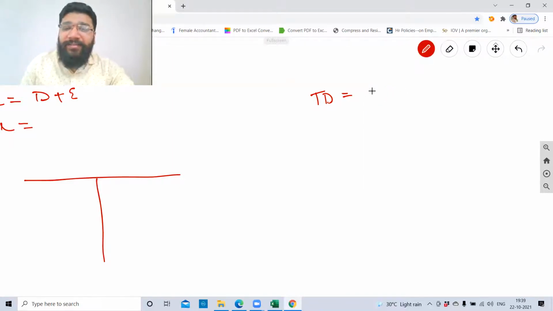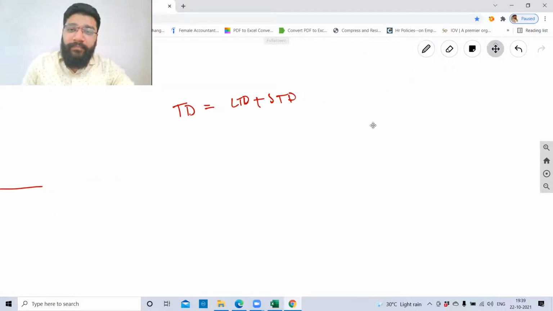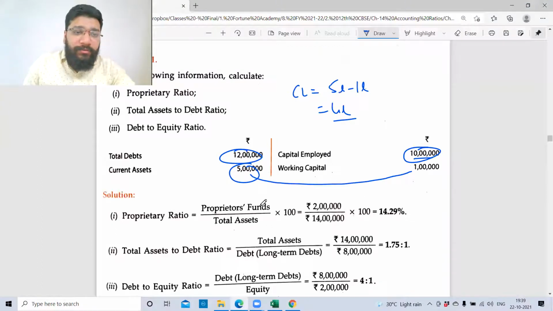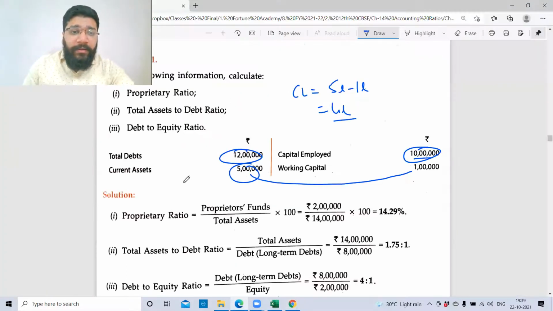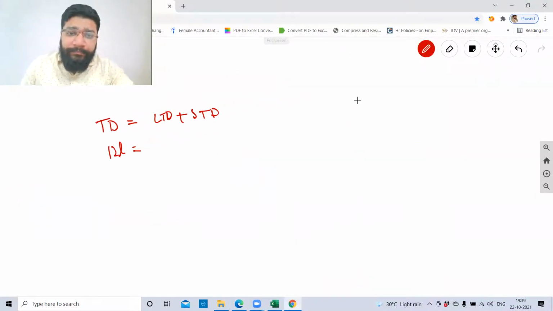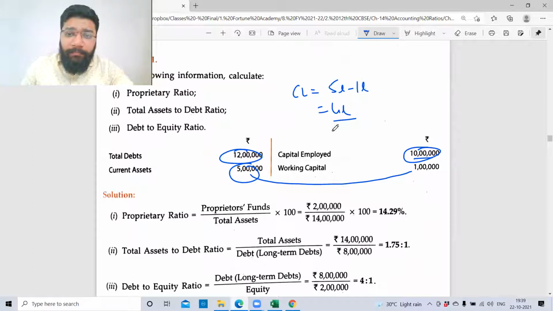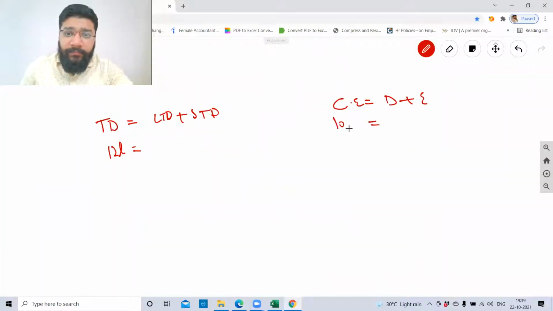Total debt is how much? 12 lakh. Okay. Then they have given what? Capital employed. What is the formula for capital employed? Debt plus equity. Capital employed is 10 lakhs.